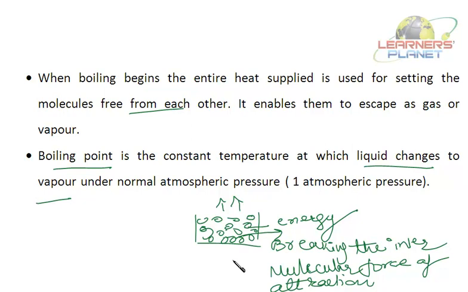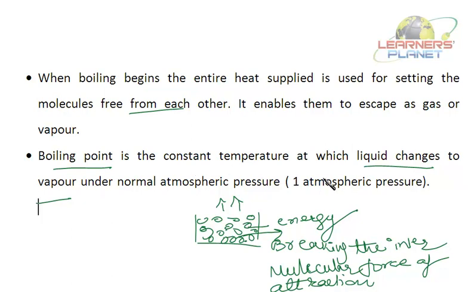Intermolecular, between the two molecules. Just like you've got inter-school competition. Between the two schools there is a competition. Intermolecular, inter, between the two molecules. Now that energy is used for breaking these intermolecular forces of attraction and the molecules escape. Now what is a boiling point?